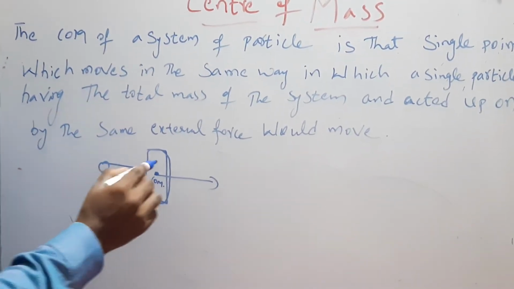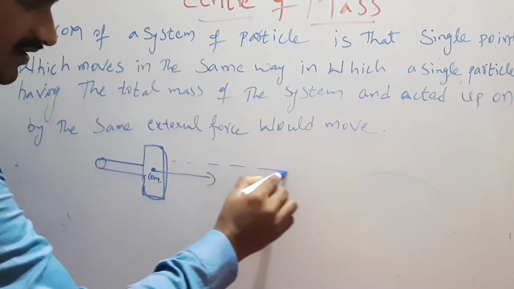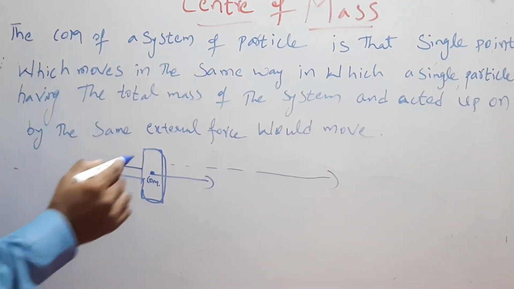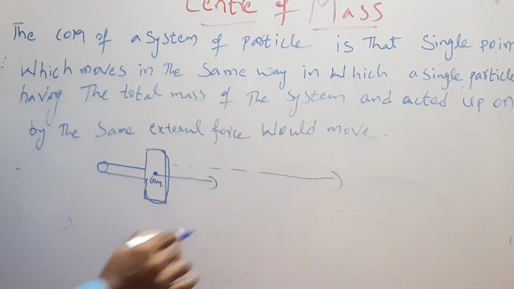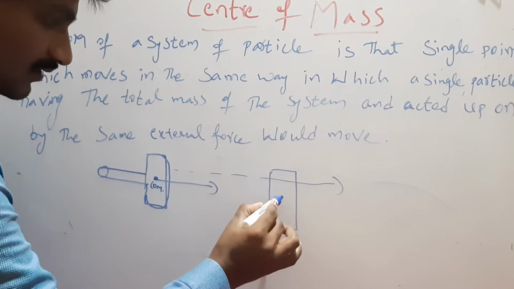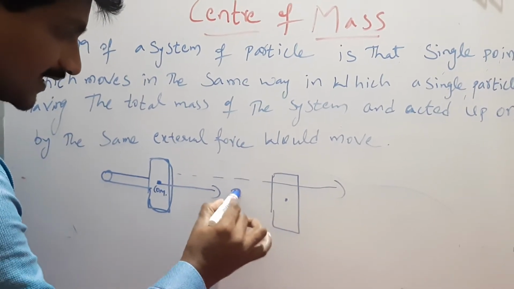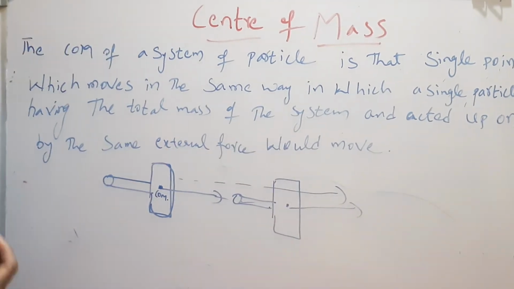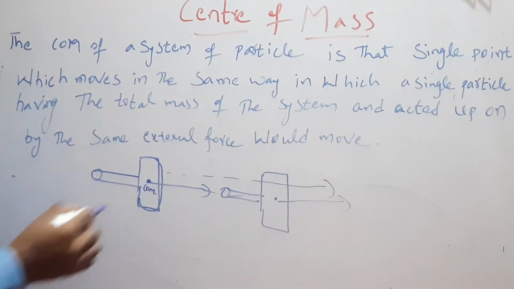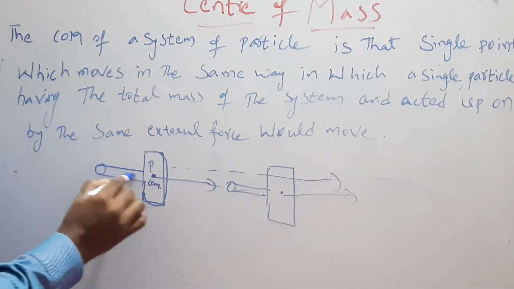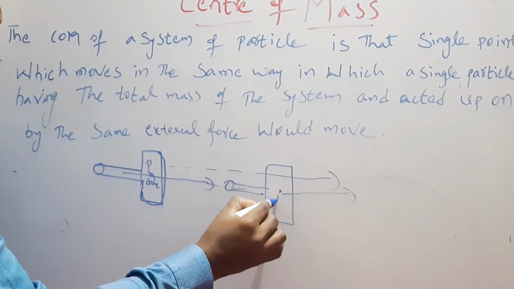Then this object will move along the linear direction, in the same manner, the same hammer in the same direction. In whichever direction you have applied the force, I have applied it at point P, so it is moving in that direction.